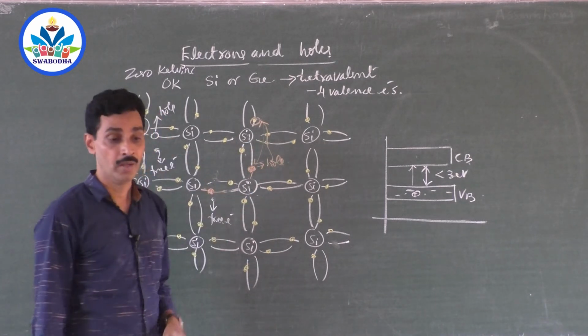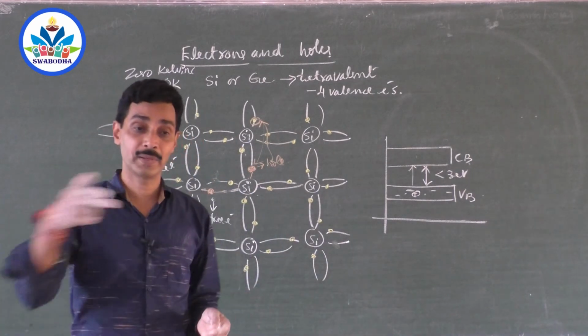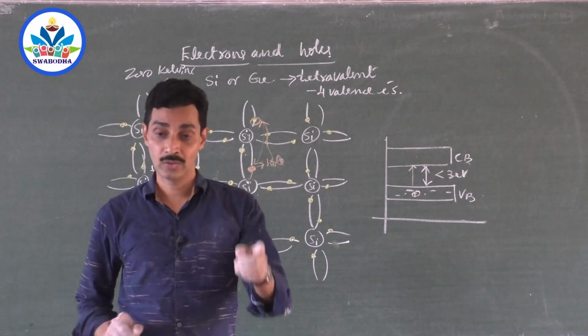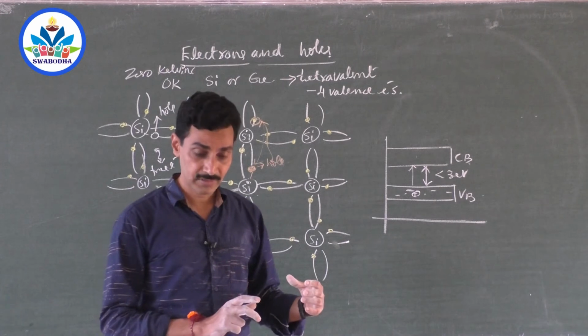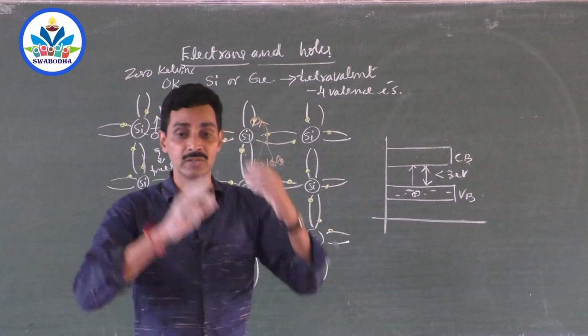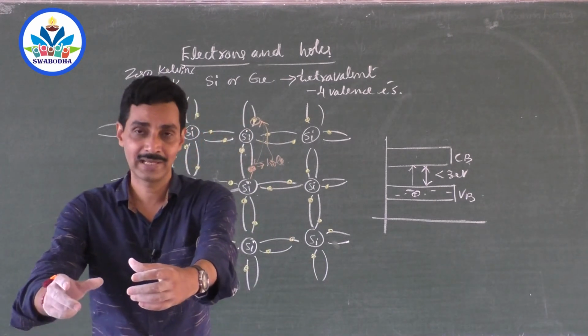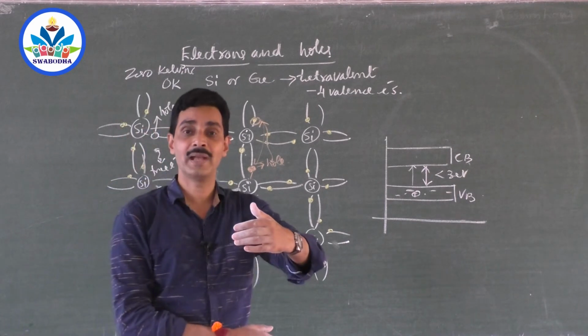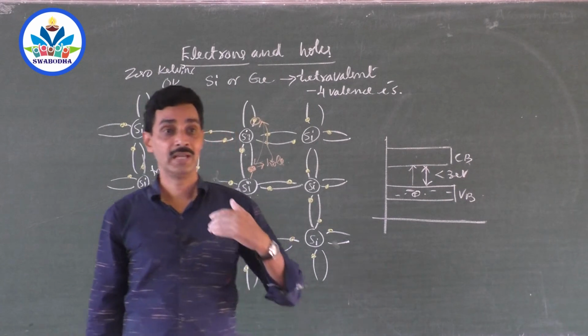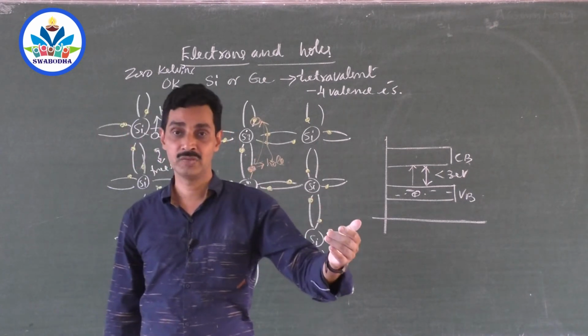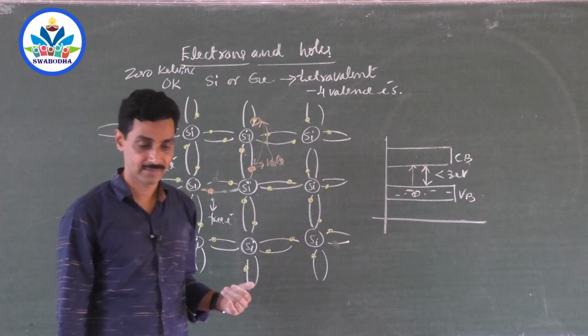It is not the motion of free electrons, it is the motion of bound electrons, but it is the motion of a hole. And when an electron moves in a particular direction, you know that the hole moves in the opposite direction, right? When a person shifts from the back side of the bus to the vacant front seat of the bus, the vacancy has been shifted to the back seat of the bus.